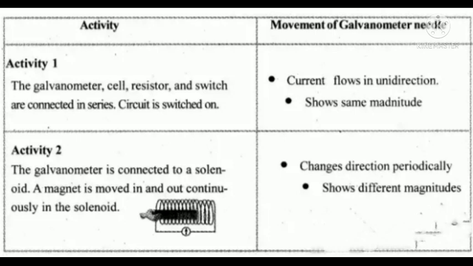From these experiments we can understand AC and DC currents. The first one, unidirectional current, is DC, that is direct current. In the second case, the current changes direction periodically, that is alternating current, with positive and negative directions.